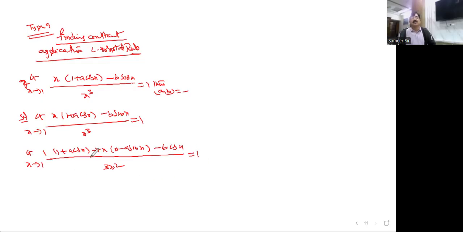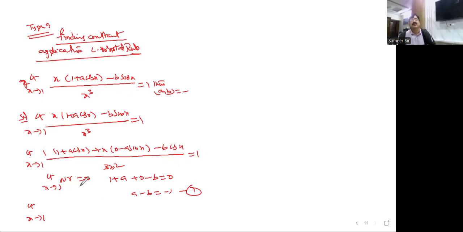Right. Now if you substitute the limit, the numerator is not 0 but the denominator is 0. Something by 0 is infinity, but actually that has been given as 1. So that means as x tends to 0, the numerator must be 0. So if you substitute 0, a minus b equal to 0. That means a minus b is equal to 1, equation 1 we got. Why did we write like this? Because the numerator is not 0 but the denominator is 0. Something by 0 is infinity, but actually here it is given 1. Means the numerator must be 0, then only it is feasible for the further step. So that's why we have taken like that.